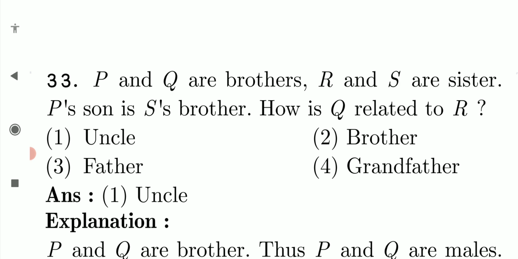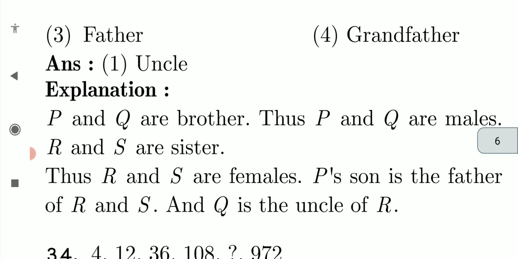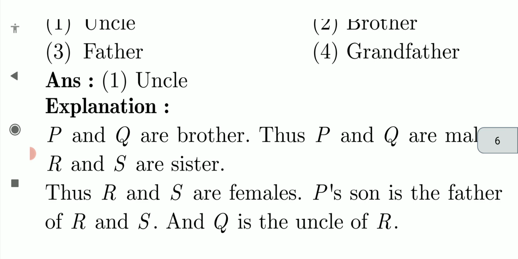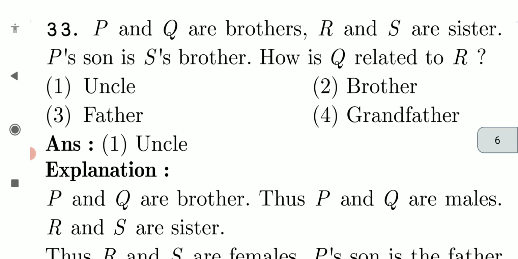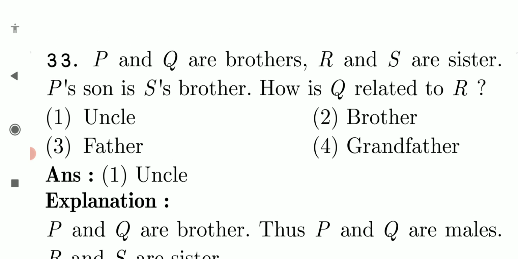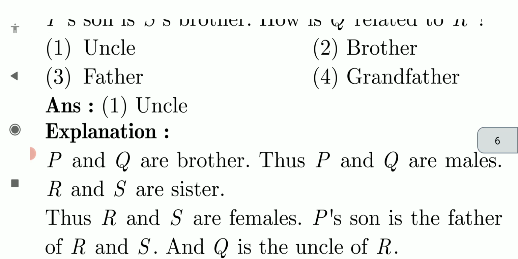P and Q are brothers, R and S are sisters. P's son is S's brother. How is Q related to R? So P and Q are brothers, meaning P and Q are males. R and S are sisters, thus R and S are females, that we know. What they have given is P's son is S's brother. So P's son is the father of R and S's sibling.